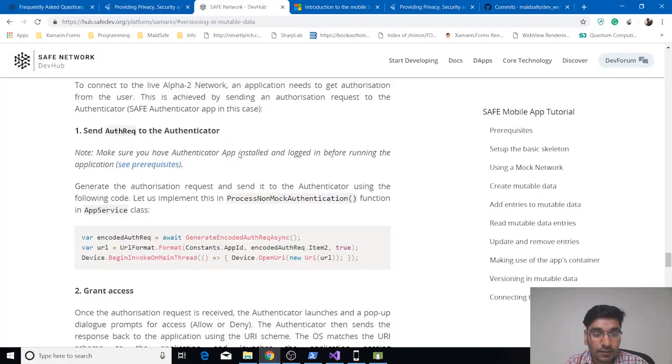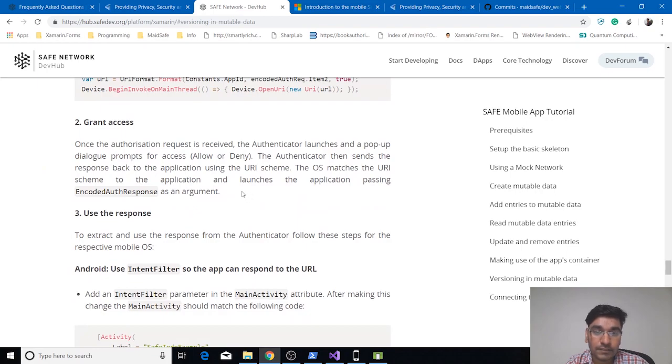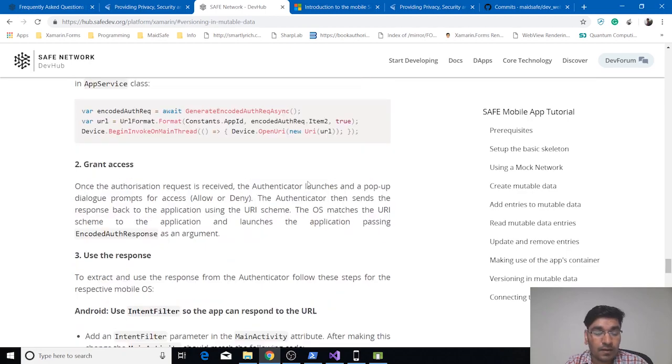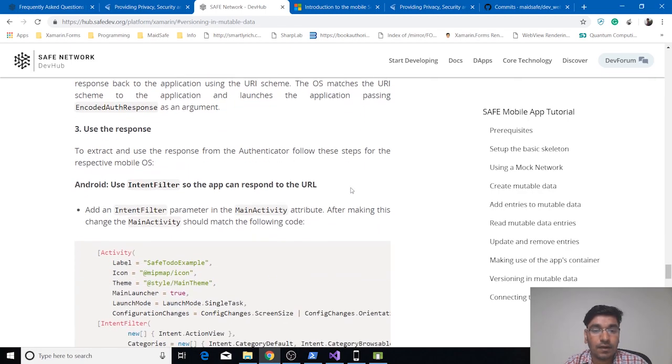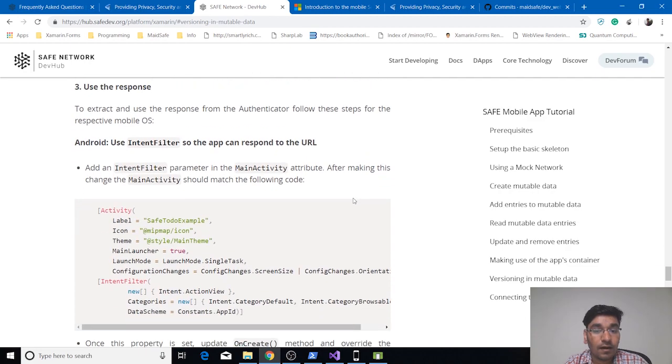Once you open this URL, in your authenticator application, you will get an authentication request, and it will prompt you to allow that request or deny. If you allow that request, you will be able to communicate with the safe network. Means your to-do application will be able to communicate with the safe network. If you deny it, you will not be able to connect with the safe network. To get the response back from the Safe Authenticator mobile application, we have to follow some extra steps. These steps are platform specific, and we have to perform different operations on Android and iOS respectively.